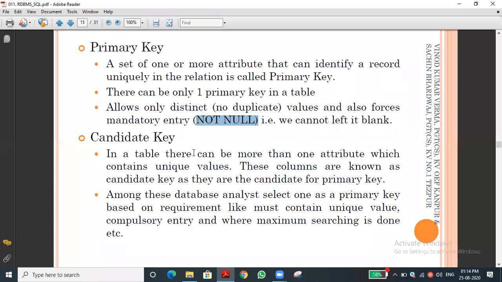Let me see the candidate key. In a table there can be more than one attribute, that is, more than one column, which contains unique values. As we discussed, Aadhaar number is one attribute, and the values are unique. Phone number is an attribute whose values are unique. Employee ID is another attribute whose values are unique.